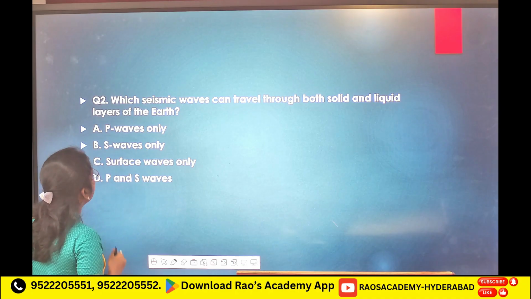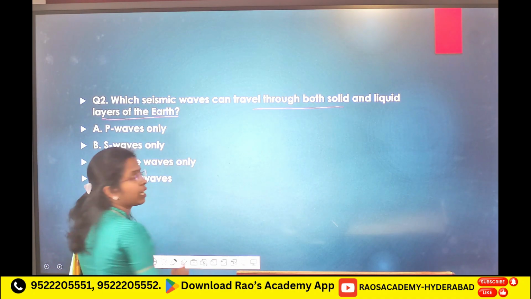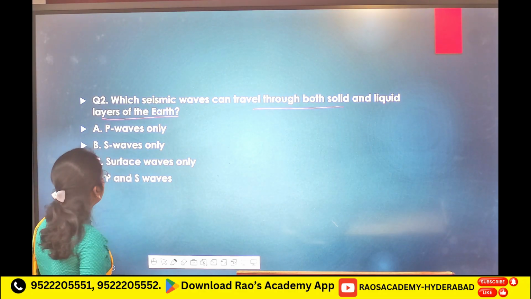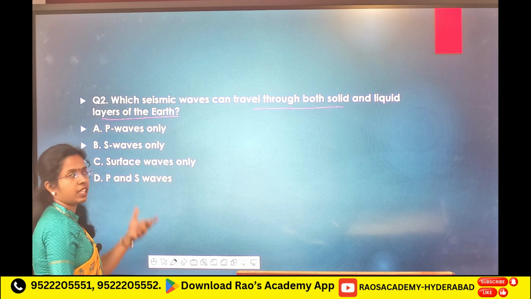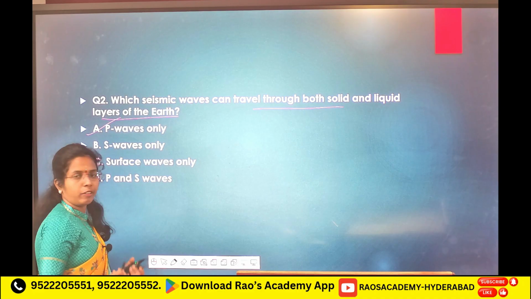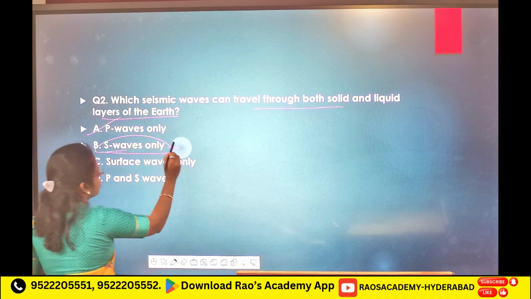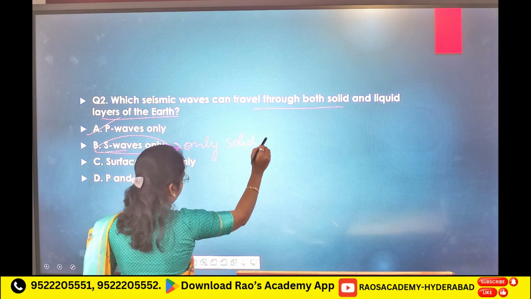Next, which seismic waves can travel through both solid and liquid layers of the earth? P waves only, S waves only, surface waves only, P and S waves. Solids and liquids, P waves. Surface waves, only solids.